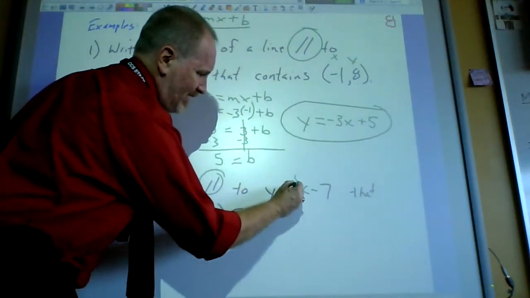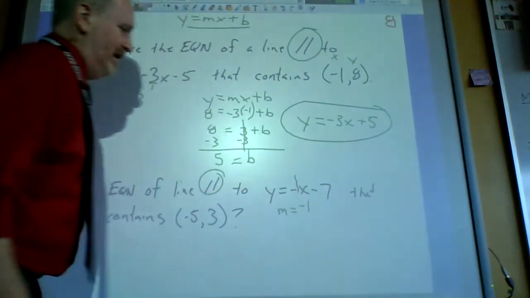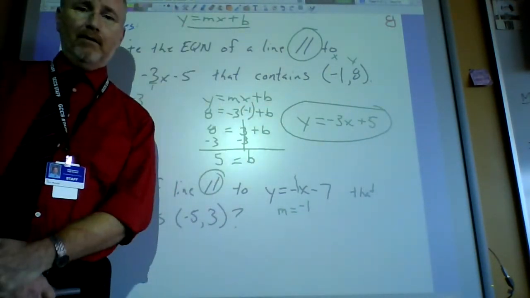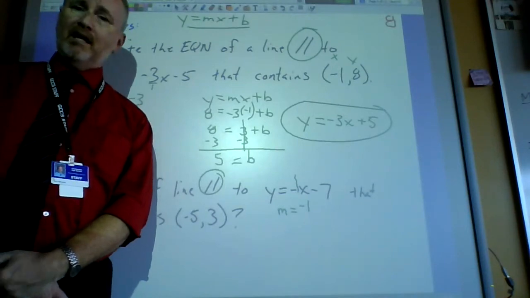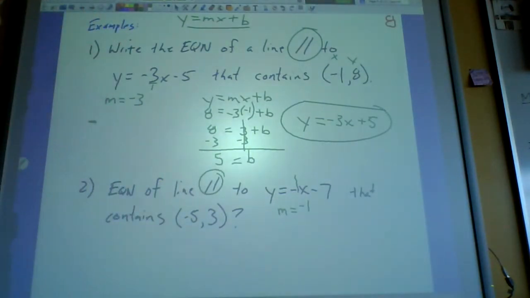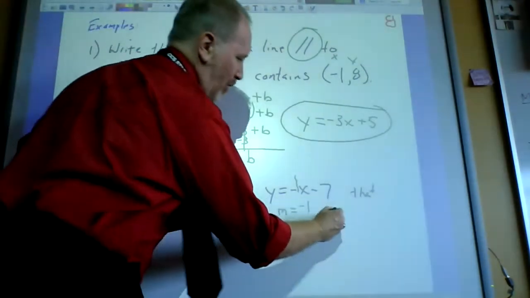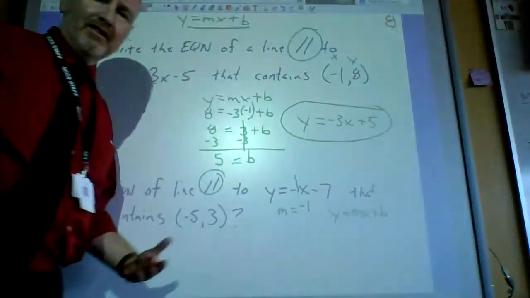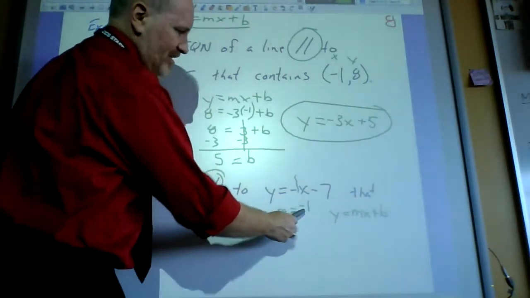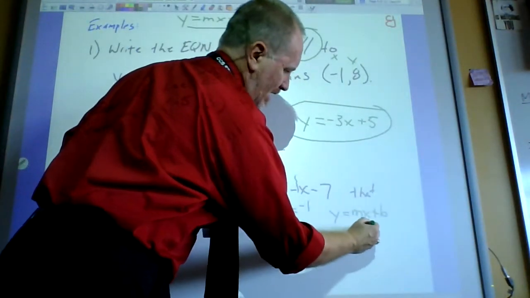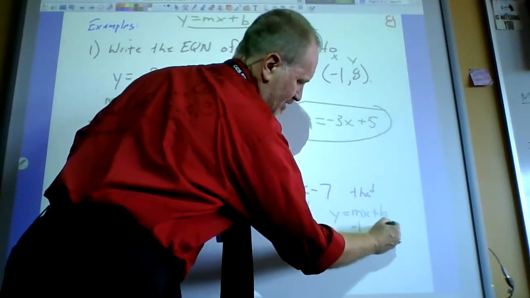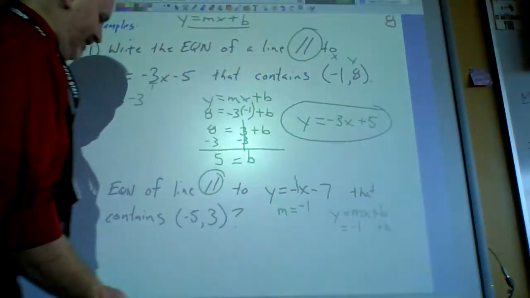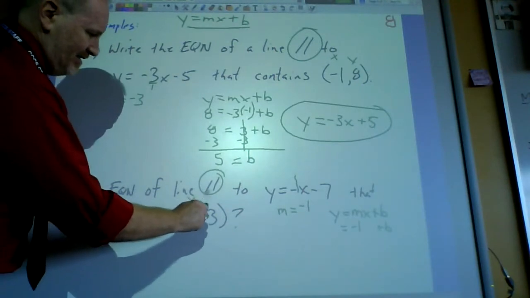The slope is -1. Now you have to do that y equals mx plus b thing to find the b. And let's pretend like you just paused and did that. All right, here's what you would do. You take y equals mx plus b. You fill in all the stuff you know. You know the slope's -1. You don't know what b is, so you just put plus b. And now you just need an x and a y. And look what they provided, an x and a y.